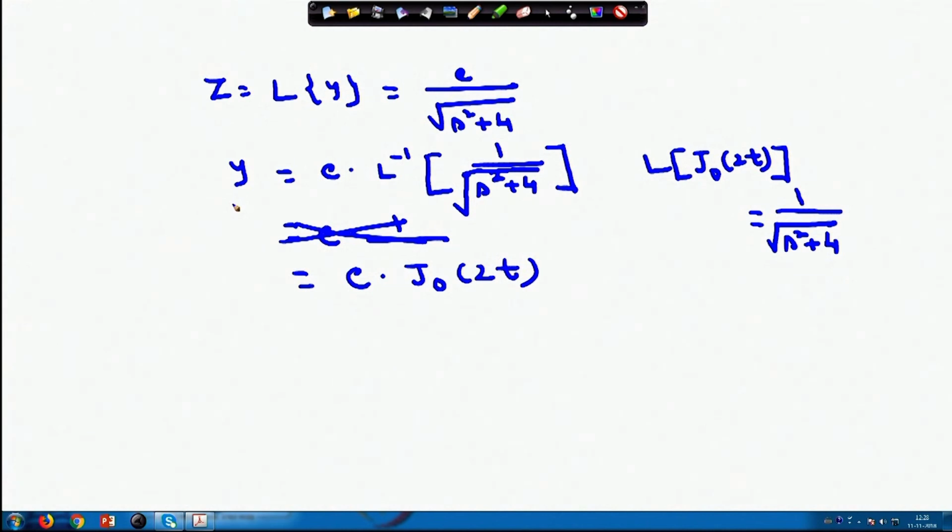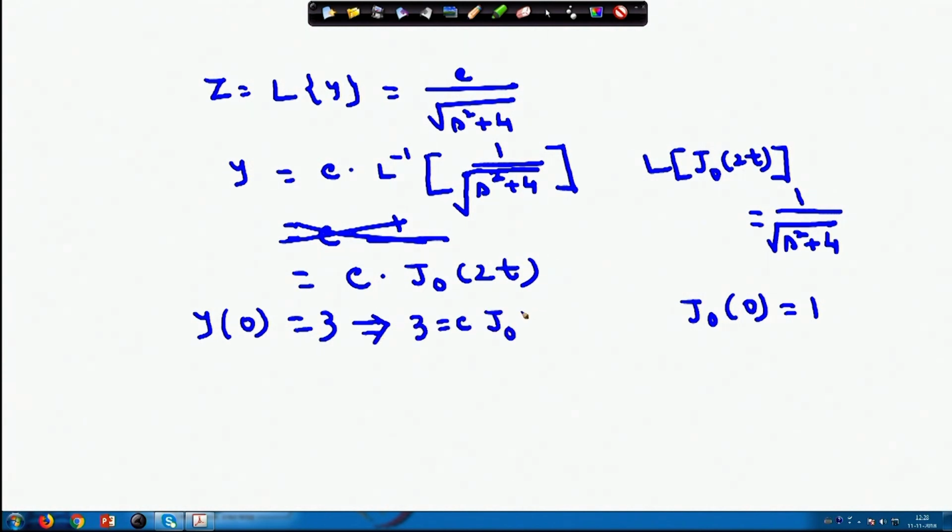So, what is the solution that is coming now? y equals c into J0(t). Now, it is given that y(0) is 3 at t equals 0, and we also know J0(0) equals 1. So, you are obtaining 3 equals c J0(0), and so you are obtaining 3 equals c. So, your solution becomes 3 into J0(t).